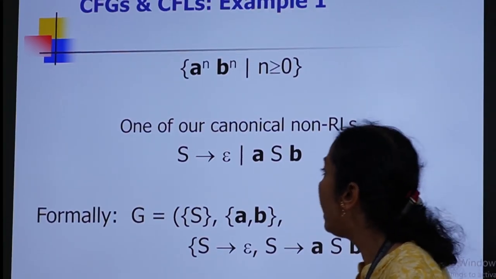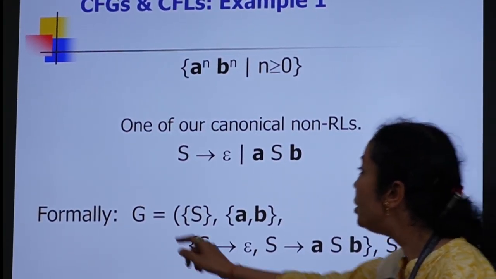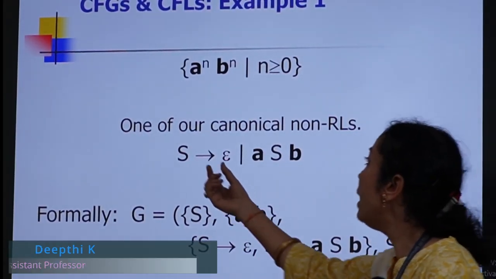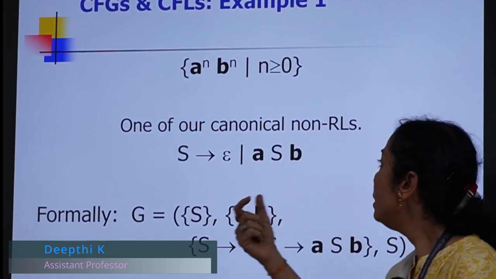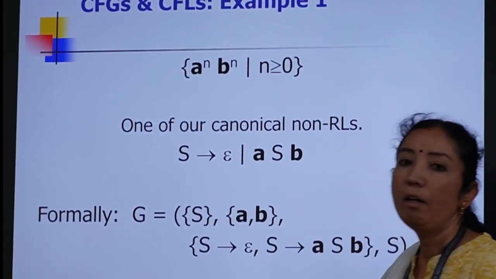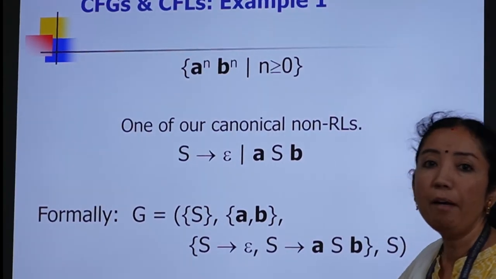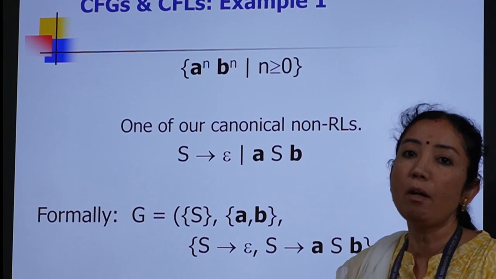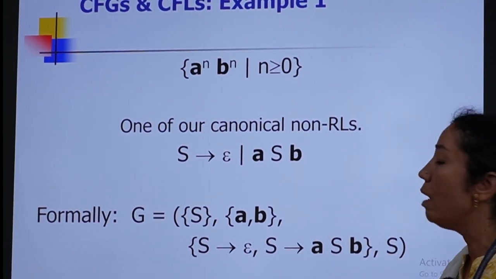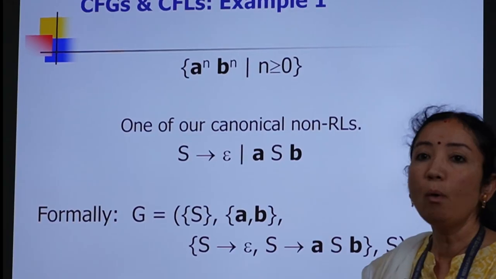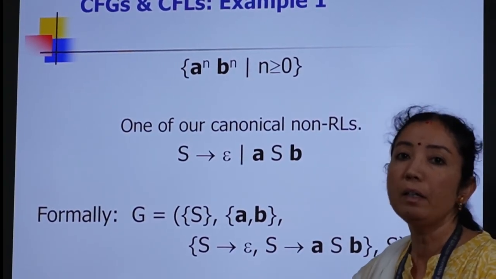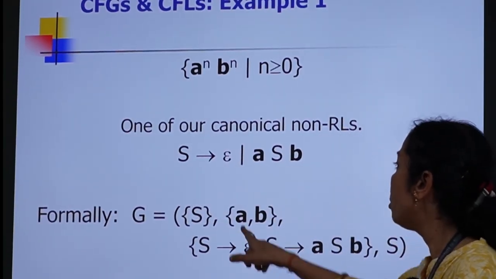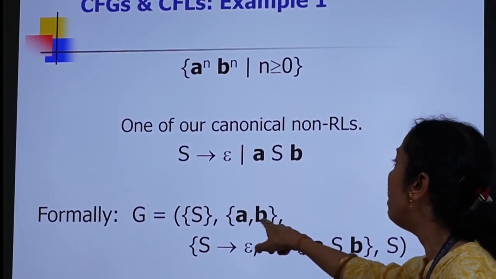Finally, the grammar for this language can be written as G equal to (V, T, P, S), where V is the set of variables. Here we have a variable called S, so that comes under the variable set V. The terminals that we have in this language are a and b. A terminal is a symbol from which we cannot derive anything further, hence we call it a terminal. Variables are those symbols from which we can derive the string further. Therefore, here S is a variable, and a and b are terminals. So we have indicated the set {a, b} as the set of terminals.